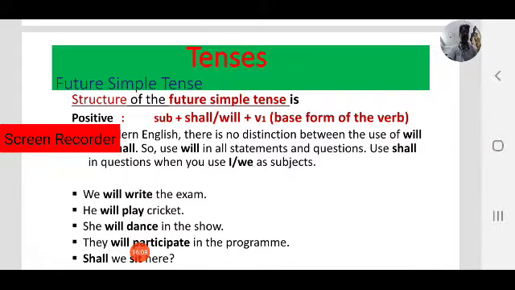For only questions, interrogative sentences, we use shall. For both I and we, first person singular and plural, we use shall. So remaining all statements we can use will. No problem. That is not a mistake.